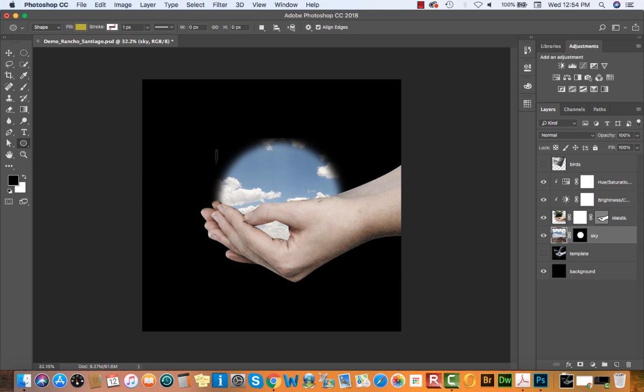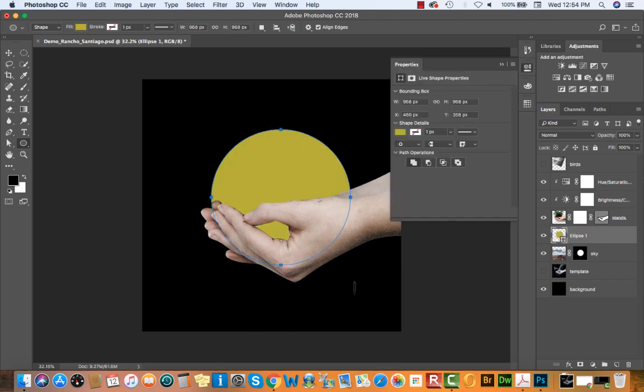I'm going to use the ellipse tool here, and I'm going to create an ellipse or a circle that is just a little bit larger than the sky. Okay, just a little bit. So I'll create something like this. Remember, to make a circle, you always hold Shift. So even with this ellipse shape tool, hold Shift, and that'll give you the same height and width.